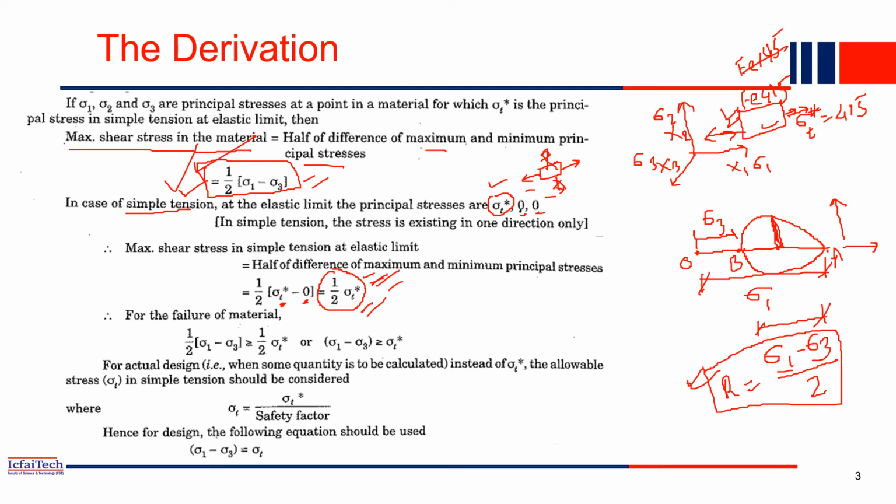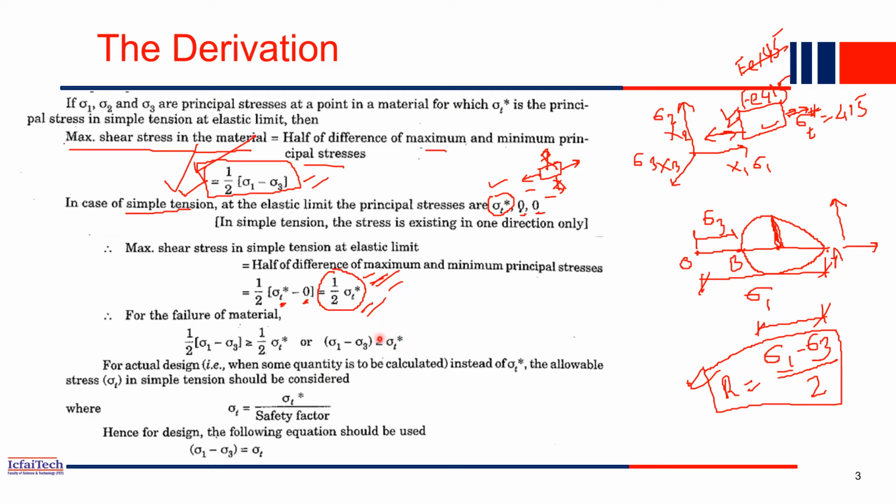When the capacity is more than the applied stress, then our material will be safe. When the applied value is more than this value, then only failure will happen. So that's what is written, right? Half into this, when this value is more than the capacity, our material will fail. If you simplify this equation, the half will be cancelled, and this is the final version of the equation.